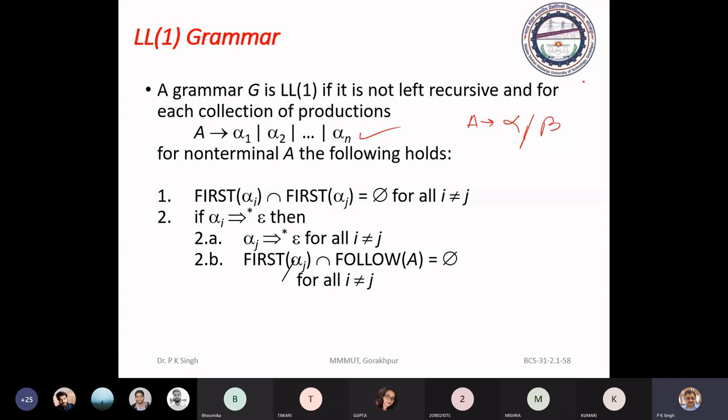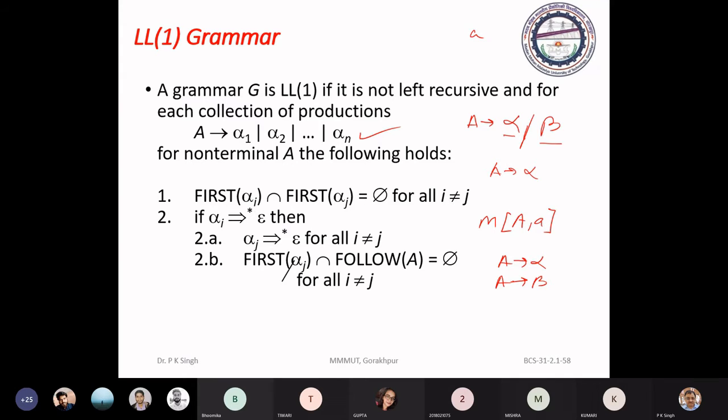First case: if first of alpha and first of beta have a common terminal symbol, say A, then the position M[A] of the parsing table will have the entry A → alpha as well as A → beta, and that is the case of multiple entry.